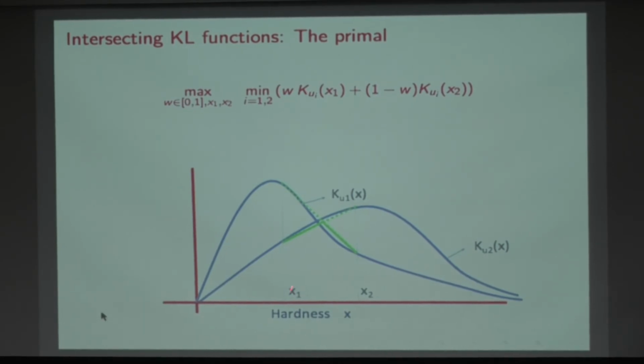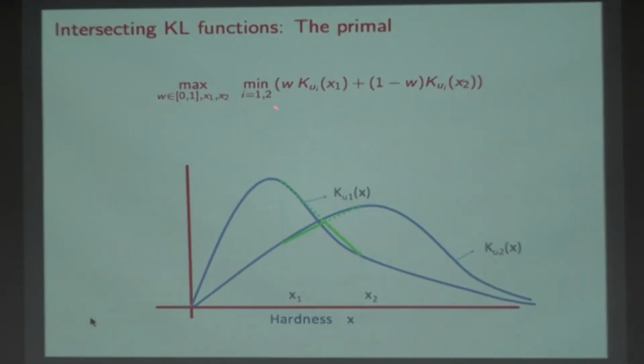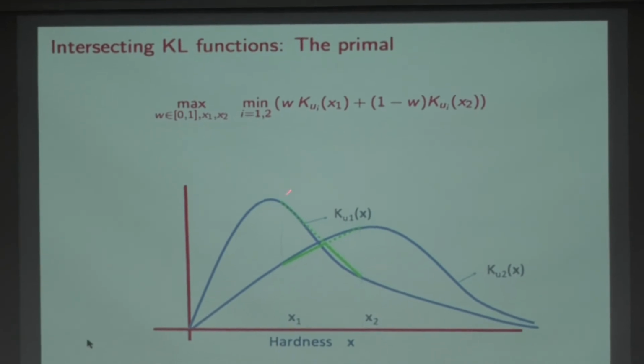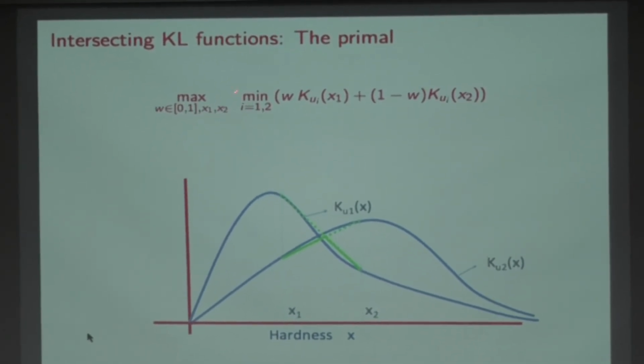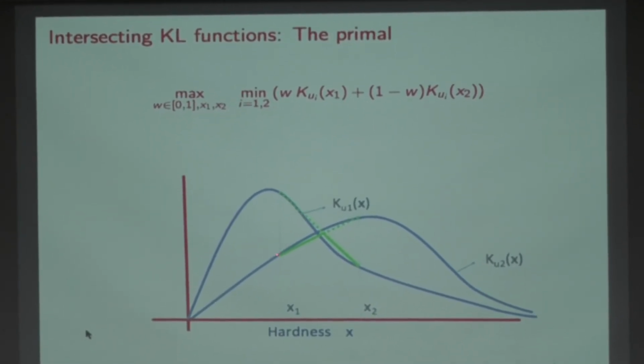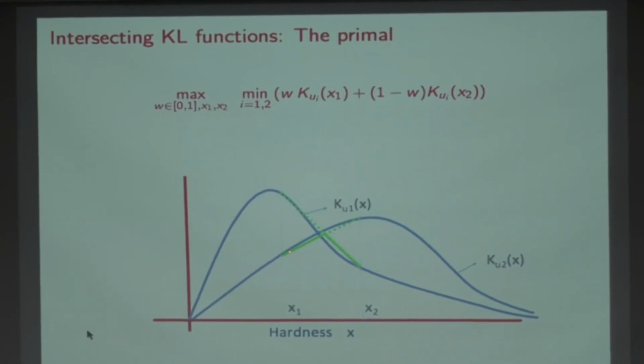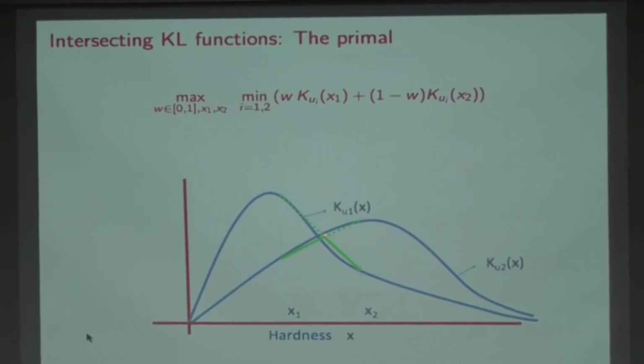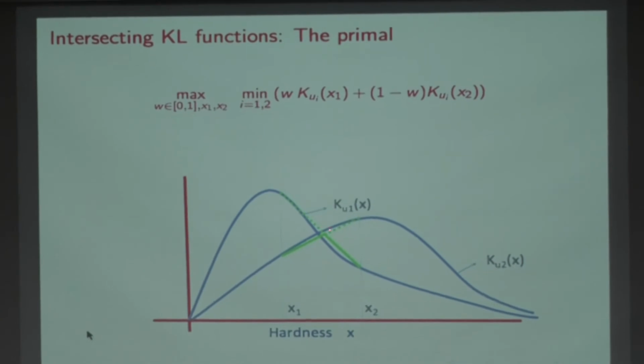So this is the line. At level x1, I'm looking at the minimum of these two. So I'm looking at this point. At this level, I'm looking at this point. I'm trying to look at the convex combination of these two points, which maximizes the minimum. Essentially, it means you look at this lower envelope and see the point where this lower envelope is optimized. You're looking for this point. So a very pleasing graphical interpretation: fix levels x1 and x2, draw these two lines.